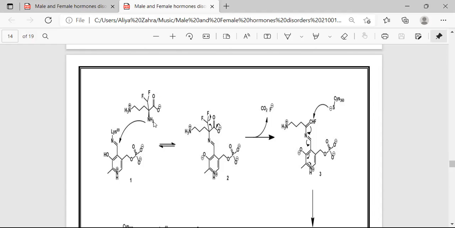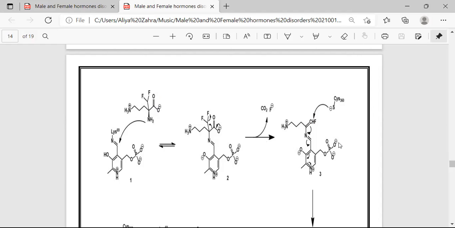Here is the attack of the eflornithine drug on the PLP Schiff base cofactor and the release of carbon dioxide by decarboxylation with additional fluoride ion.